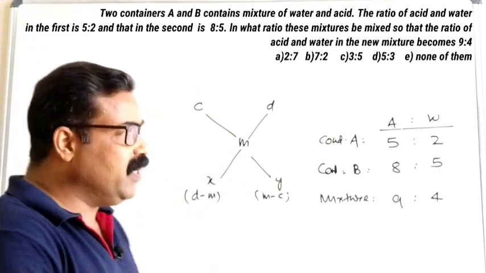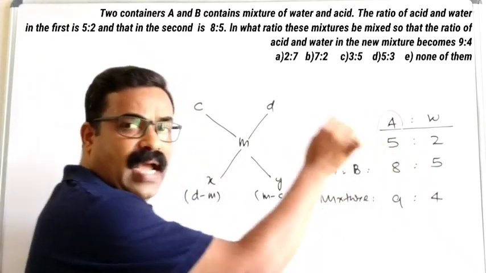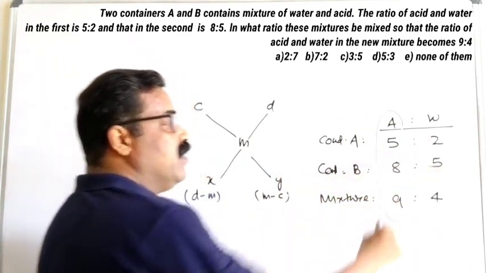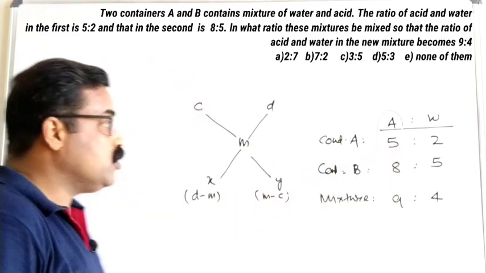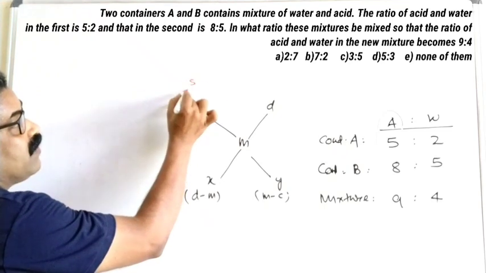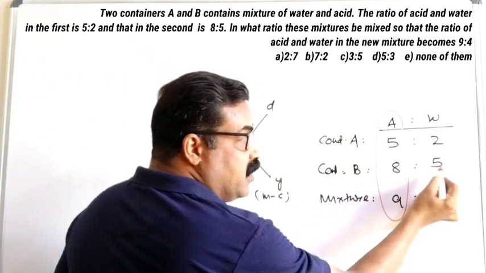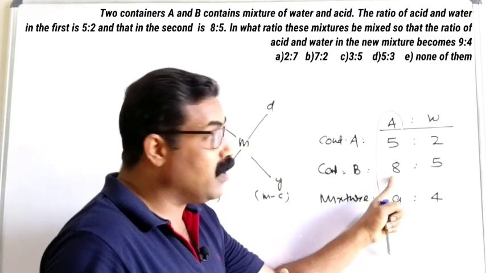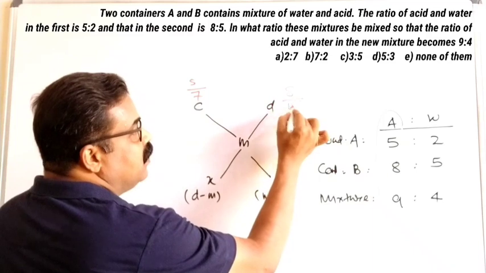For simplification, let me take acid values. So here, container A, 5 out of 7. Total 7 parts, 5 parts are acid. So I am taking that 5 out of 7 here. And here, 8 parts out of 13. 8 plus 5 is 13. Out of 13, 8 parts are acid. So I am taking that 8 part, 8 by 13.